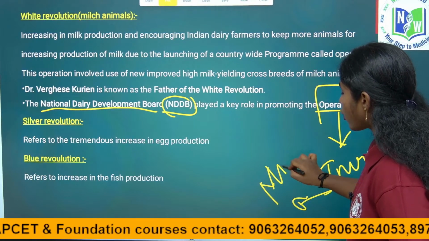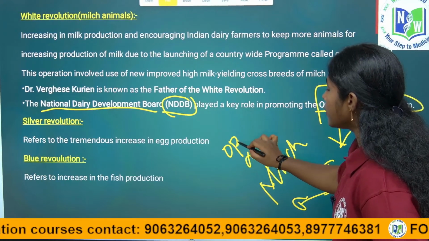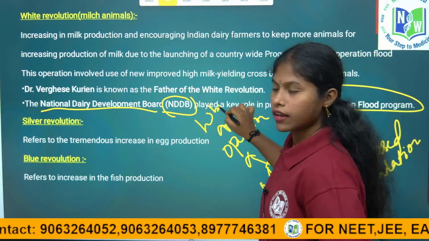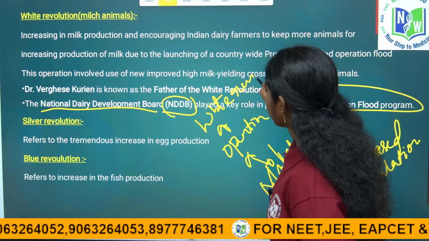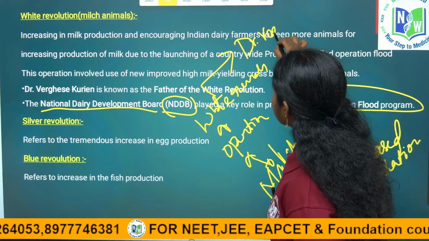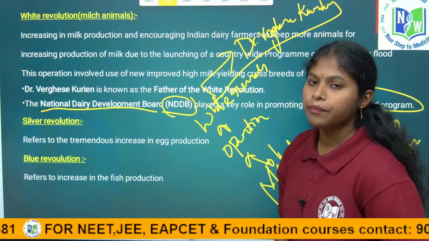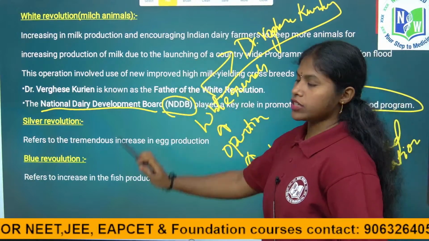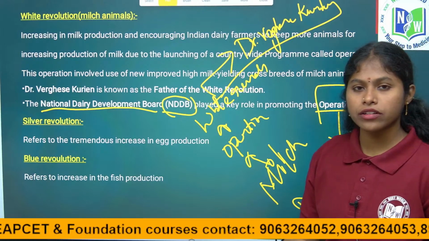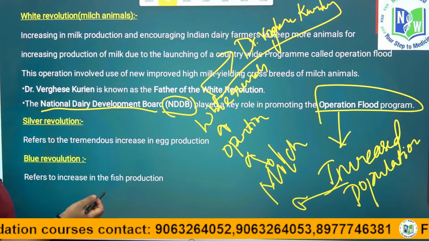They initiated the program for milch animals, Operation Flood, that we call the white revolution, right children? White revolution. The father of white revolution is Dr. Verghese Kurien, right children? This is about the white revolution. So for the tremendous increase of milk, the white revolution took up the program Operation Flood, right?